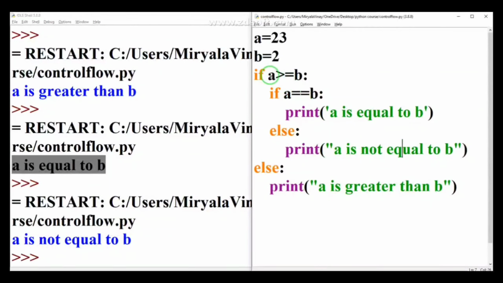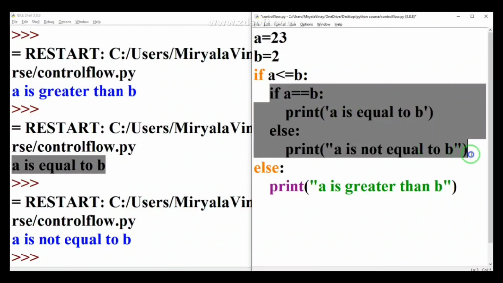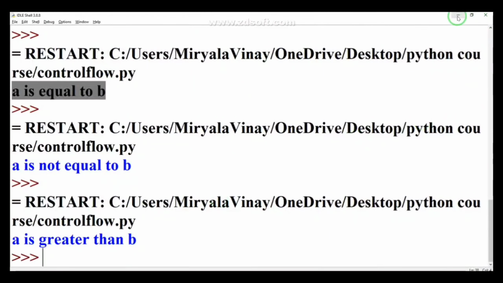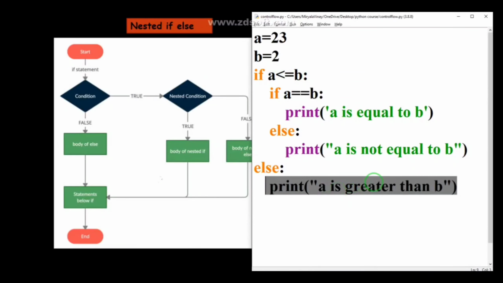So it will evaluate this condition as true. That is why it will come inside. After that it will check this. If it is false, then this will execute. So here I am writing a less than or equal to b. It is false, guys. So that is why it will not execute these two, and it will directly come to this else statement. When I run this, you can see automatically a is greater than b. That is, our condition is false. That is why it evaluates this condition. So that is the nested if else.